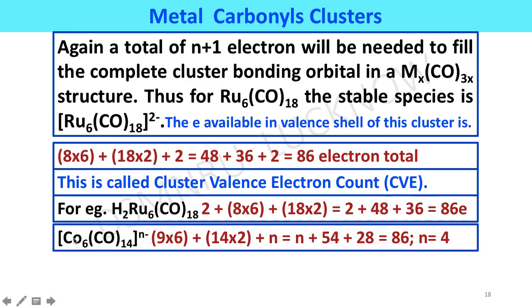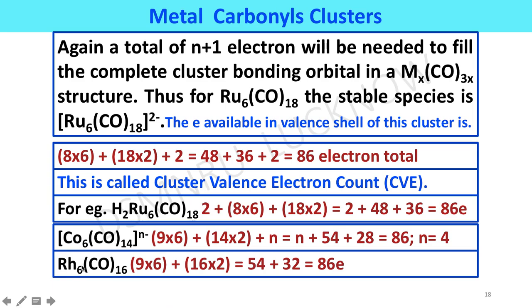A question you can face is like this: for a hexanuclear cobalt carbonyl complex, how much charge can it achieve? To find out the value of n, we use the cluster valence electron count. Here cobalt belongs to the 9th group, so 9 into 6 is equal to 54, and 14 carbonyls into 2 is equal to 28, plus n if it is to be achieved. The total cluster valence electron count will be 86. So here we calculate and get the value of n as 4. So an additional 4 electrons will be required to make a stable species of this hexacobalt carbonyl cluster.